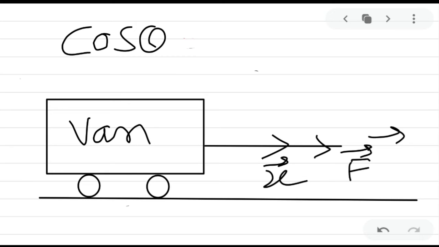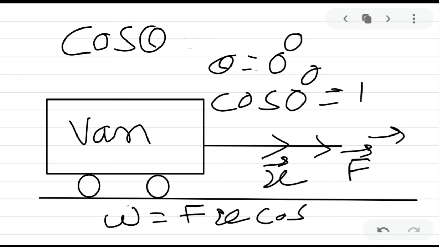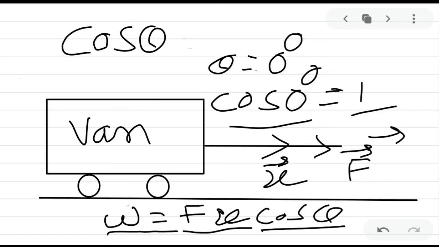If theta is equal to 0 degree, then cos 0 degree is equal to 1. So work is equal to force into displacement into cos theta. When cos 0 is equal to 1, we will get the maximum work. So in this condition we get the maximum work.